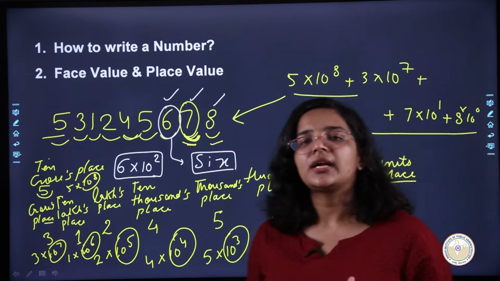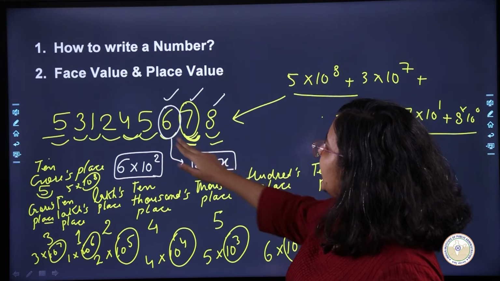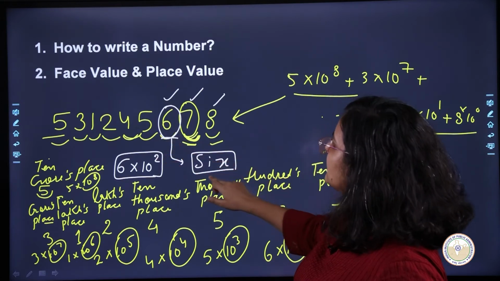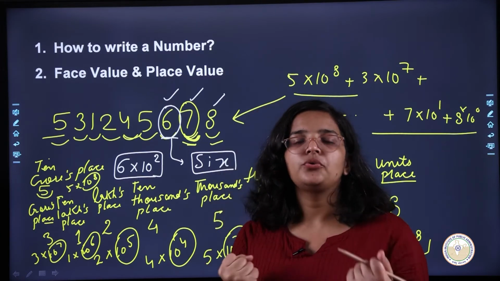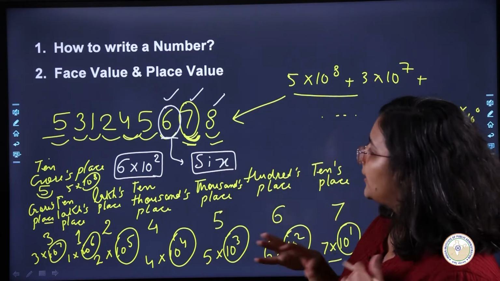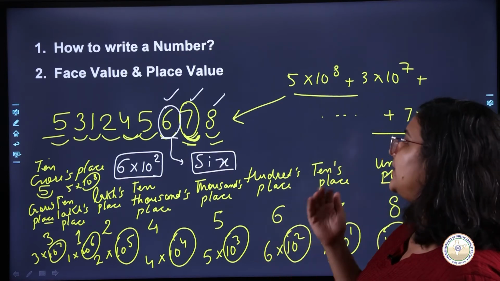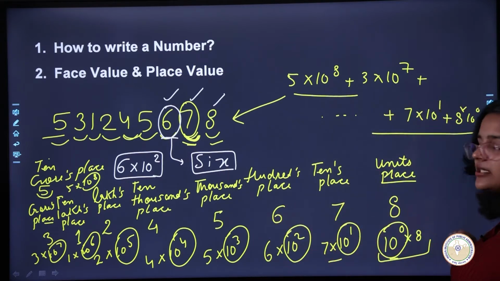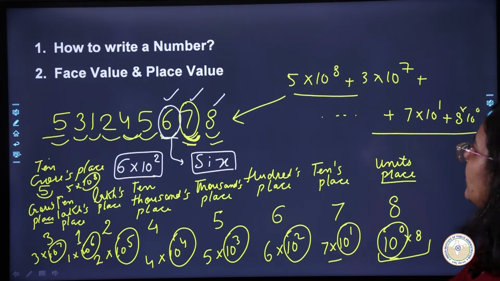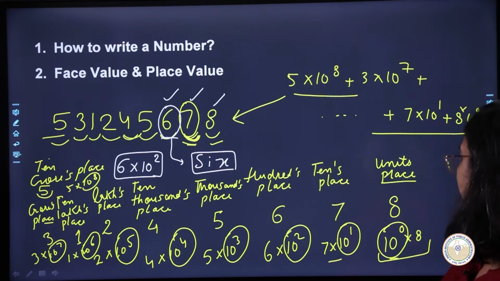Okay, so a number could have a place value or a face value. So the face value of this number right here is 6, and the place value is 6 times 10 power 2. So this is how you could write numbers in different ways, and this is the difference between face value and place value. If you want to take a screenshot of this particular slide, you can do that. Okay, so all right, moving on. I hope you're done by now, and we can move on.